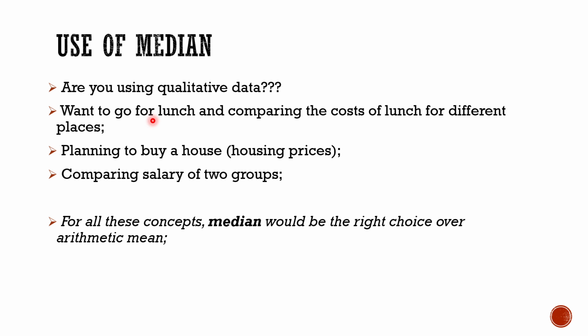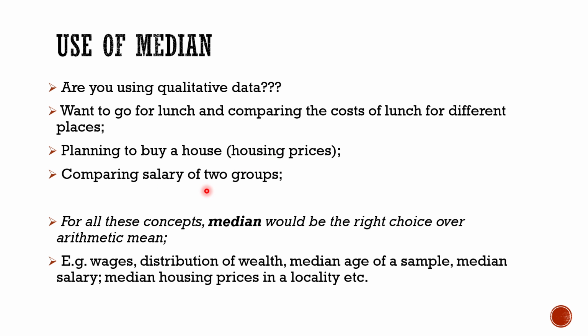Median is the right choice. Similarly for housing prices or salaries of two groups. For example, the wealth distribution in a society, the median age of a sample, not the mean age, the median salary, median housing prices in a locality, etc.